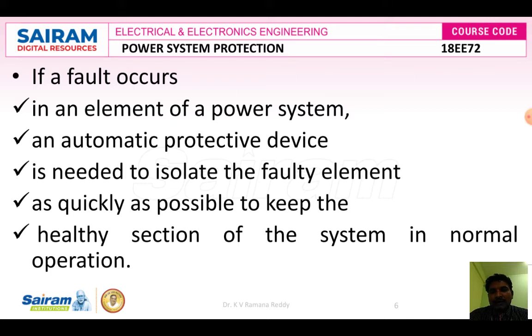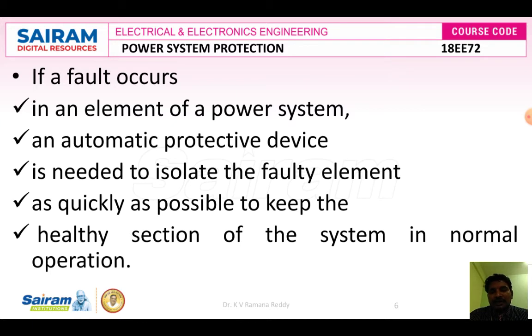If a fault occurs in an element of a power system, an automatic protective device is needed to isolate the faulty element as quickly as possible to keep the healthy section of the system in normal operation. Otherwise, due to the faulty element, high current will flow through the device.